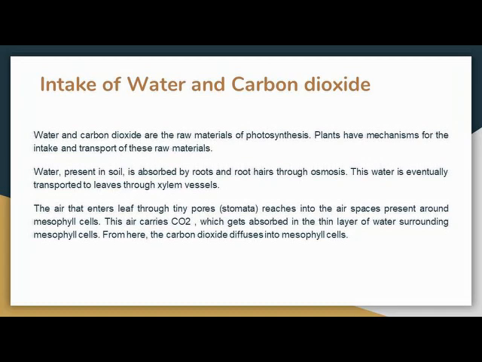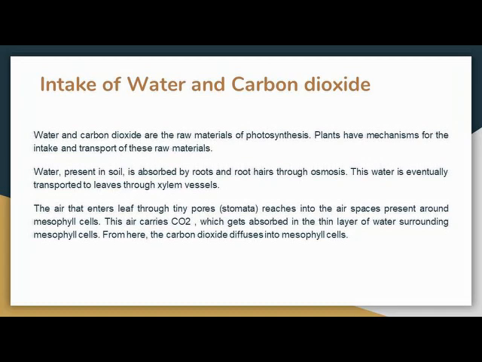Roots absorb water from the soil, and this water is transported to the xylem tubes, and the xylem tubes transport this water to the whole plant body, especially towards the leaves because the leaves are the site where photosynthesis occurs. The air that enters the leaf through tiny pores, that is stomata, reaches into the air spaces present around mesophyll cells. This air carries carbon dioxide, which gets absorbed in the thin layer of water surrounding mesophyll cells. From here, the carbon dioxide diffuses into mesophyll cells.